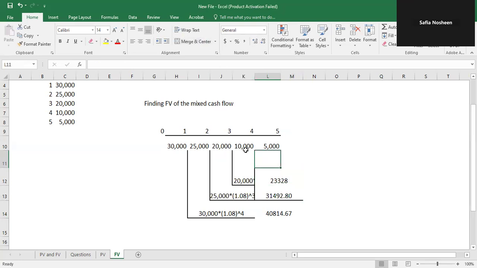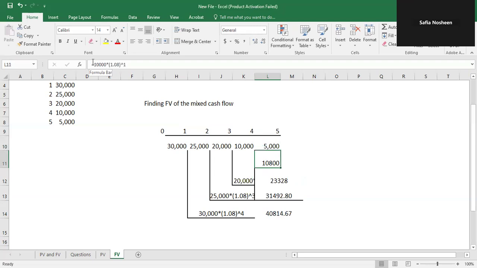And now this 10,000 will need 1 year to compound. So this 10,000 multiplied by 1.08 raised to power 1. So we will use the formula bar and remove the comma. So this is 10,000 grown to 10,800 over 5 years. The 5,000 doesn't need to be compounded as it is already in the fifth year.